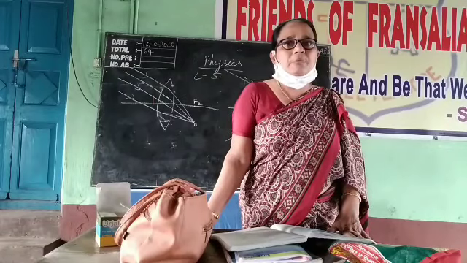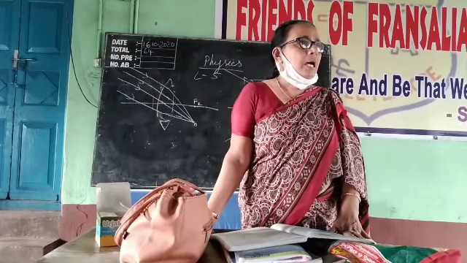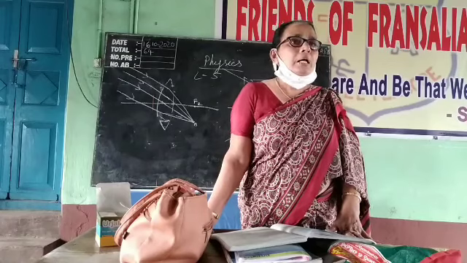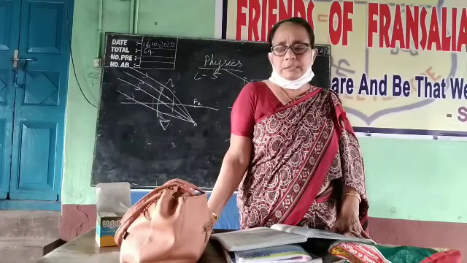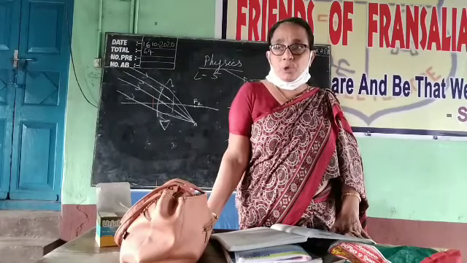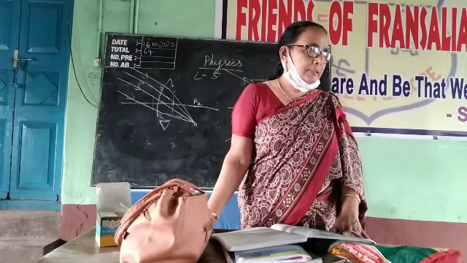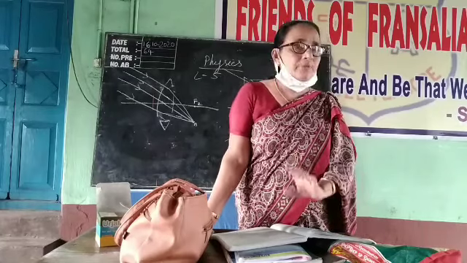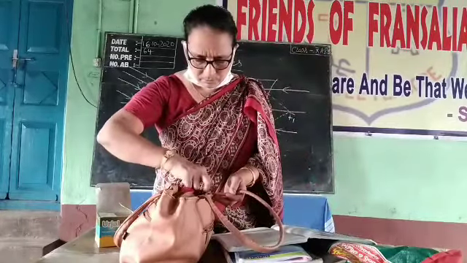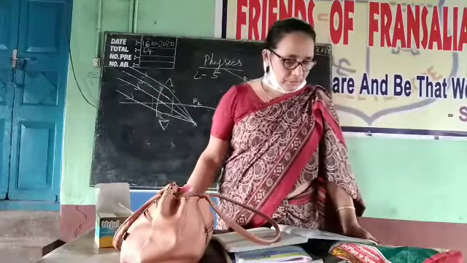Refractive index of air with respect to glass is 3/4, 0.75, and refractive index of glass with respect to air is 4/3, that is 1.33. So it is more. So the more the refractive index, the more the focal length. Is it clear? So the refractive index is more in glass, that is why the focal length will be increasing.